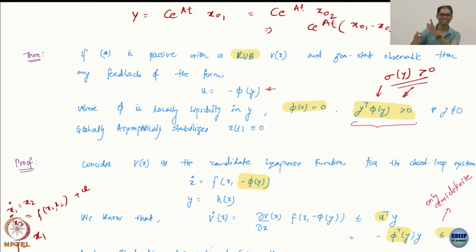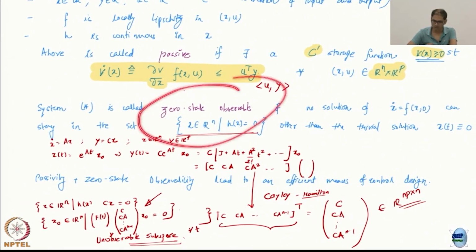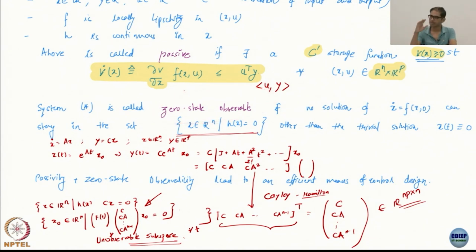So you can go both ways, and understand that observability, that is being able to construct initial conditions from measurements, requires that the observability Gramian or observability matrix be maximal rank. That condition is what for nonlinear systems is codified in this zero state observable idea. Why it has this funny name is because there are multiple observability and controllability notions in nonlinear systems, so it is more complicated. That's the only reason why we have these multiple notions. Any questions?